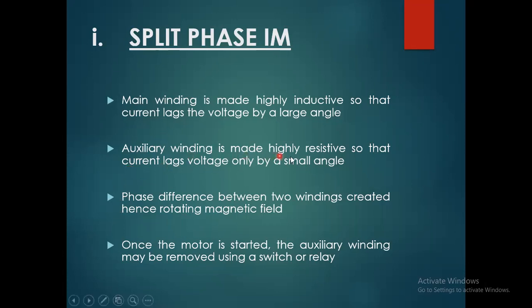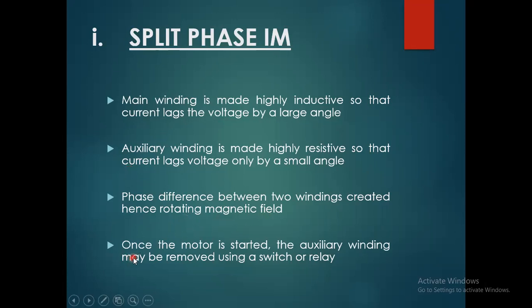Auxiliary winding is made highly resistive so that current lags voltage only by a small angle. That's the main reason we connect the auxiliary winding, and it's also called the compensating winding. A phase difference between the two windings is created, hence a rotating magnetic field.